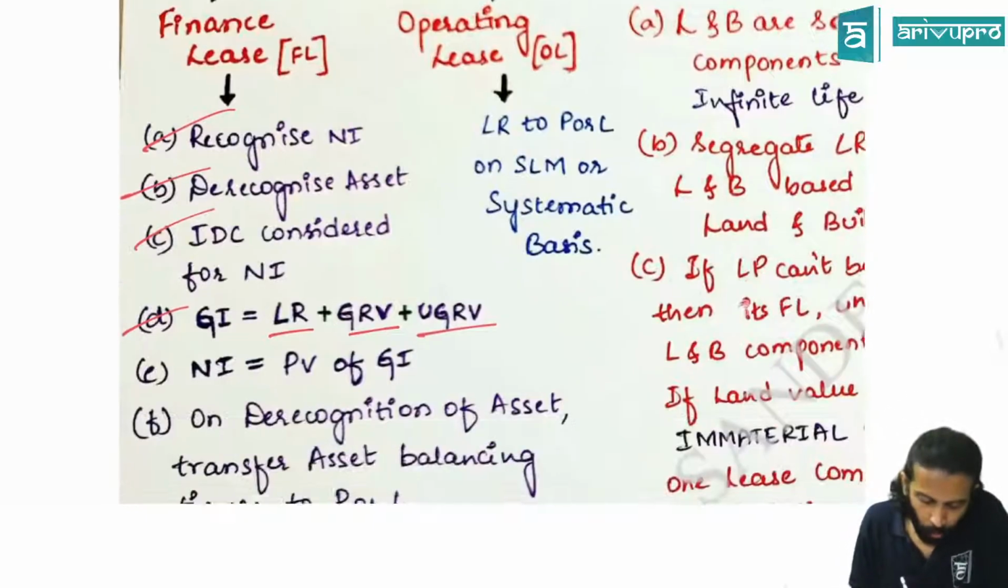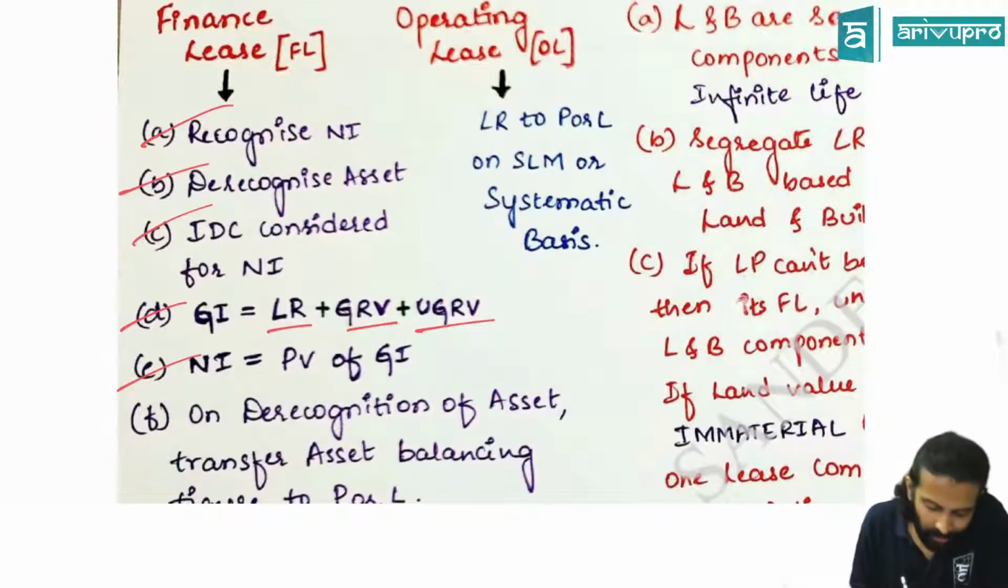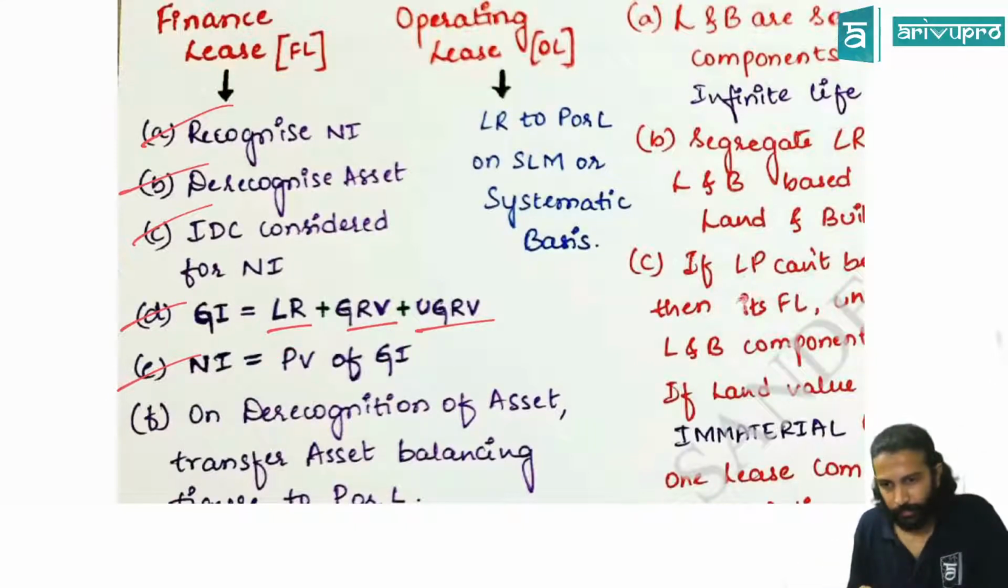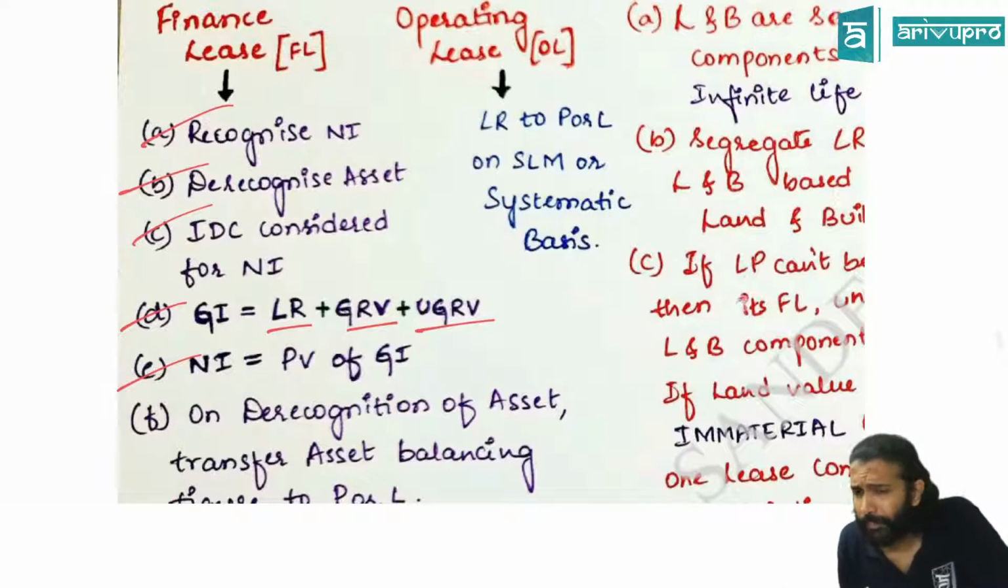How do you get net investment? Gross investment is at full value. Net investment is the present value of that. Yes. Don't you have to add NA to that? Come again? Don't you have to add NA to that? Which one? IDC also you have to add also.